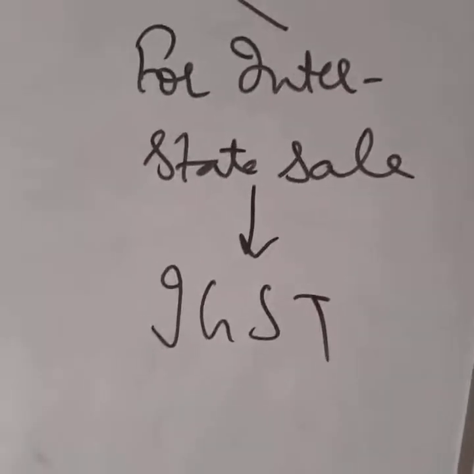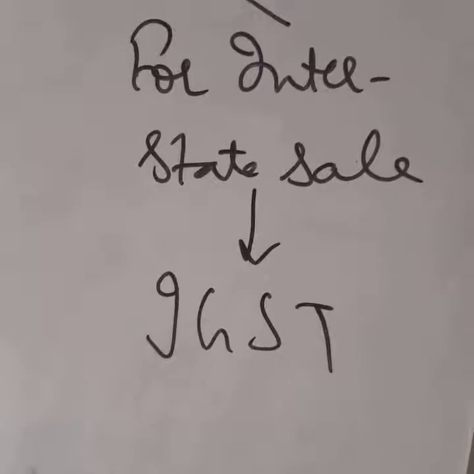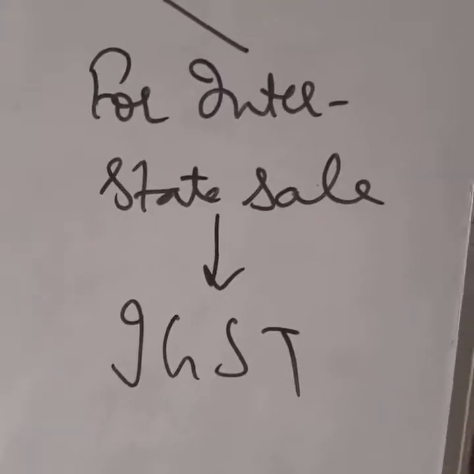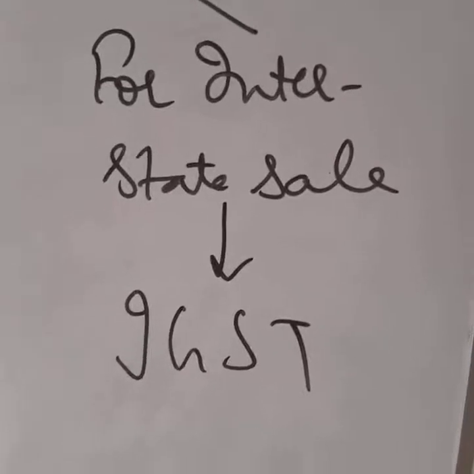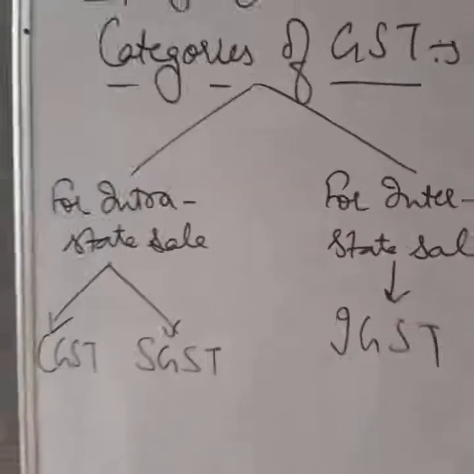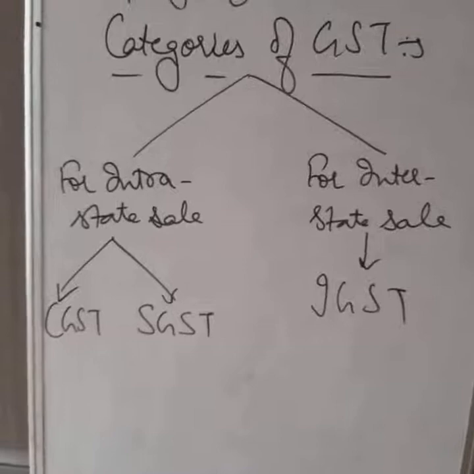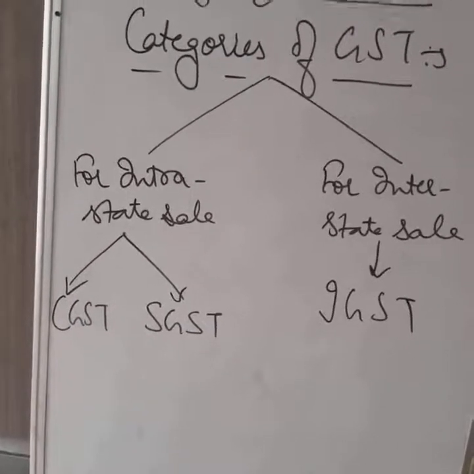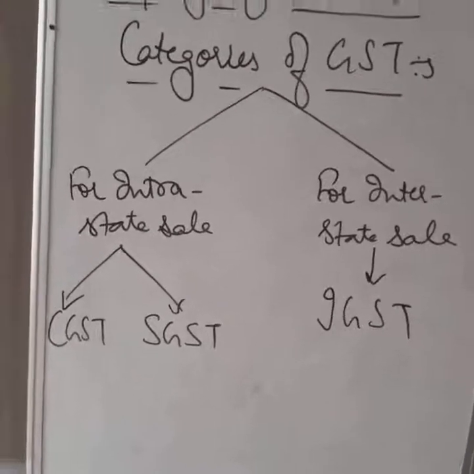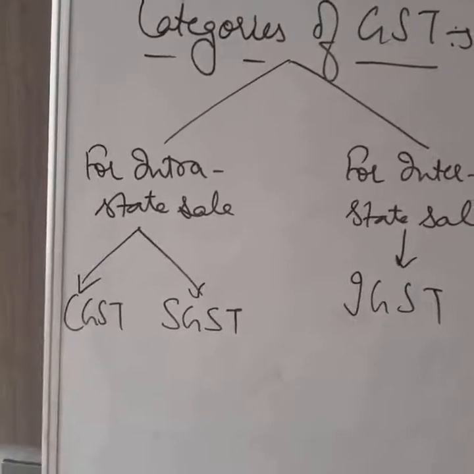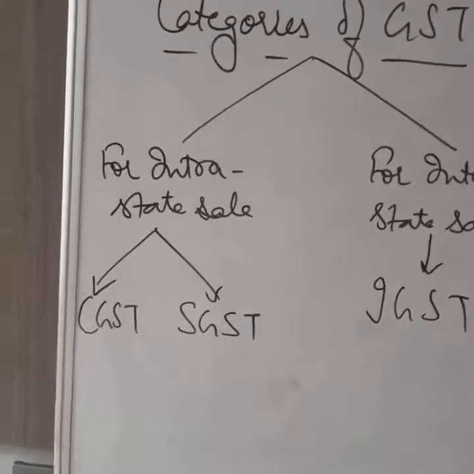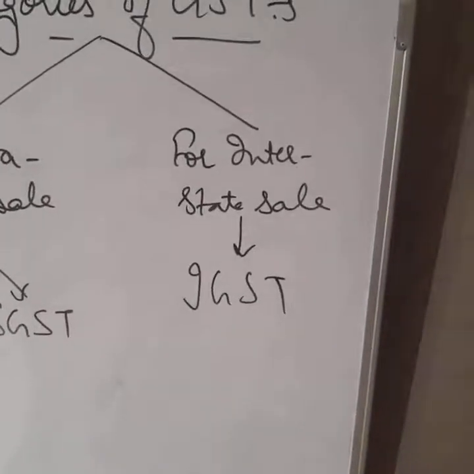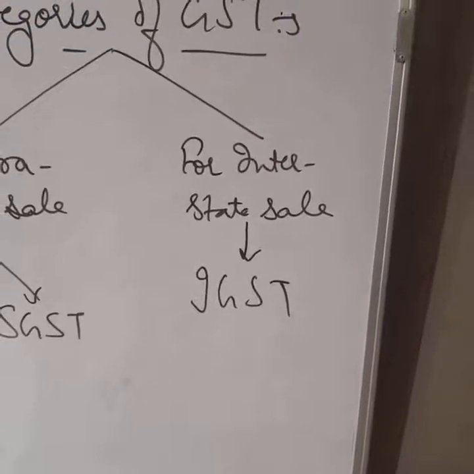For example, we are buying goods from Kerala. We are here in Punjab. We are going to buy goods from Kerala. Then the GST will be IGST. So we have three categories: CGST and SGST, both for intrastate sale. That is, I am in Jalandhar, I am buying goods from Ludhiana, so I will pay CGST and SGST. And in case of interstate sale, there will be IGST.